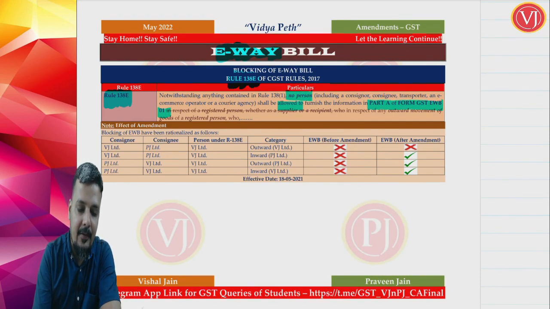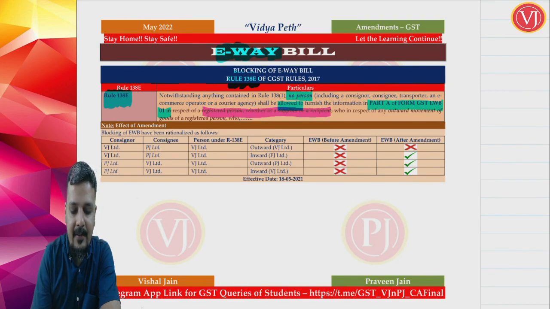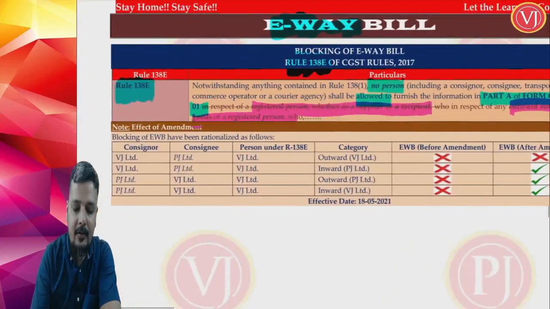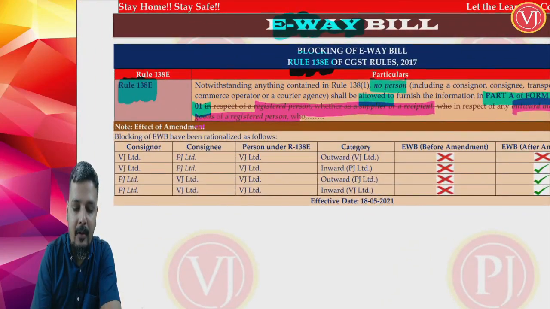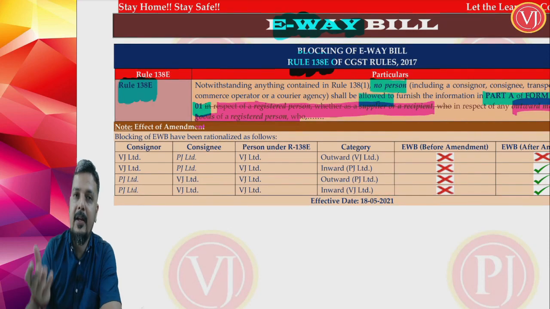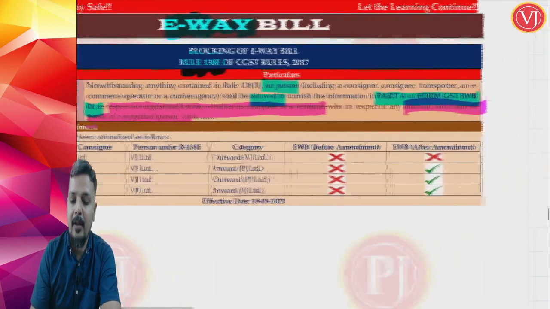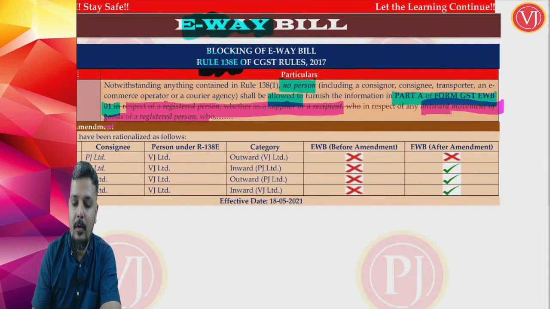Before the amendment, the language was in respect of a registered person, whether as supplier or recipient. Now the language is in respect of outward movement of goods of a registered person. See the change. Previously the coverage was wider. This blocking of e-waybill in terms of 138E was in respect of a registered person, whether he is acting as supplier or recipient, both for inward supply, outward supply. Now it is only for outward movement of goods of a registered person.